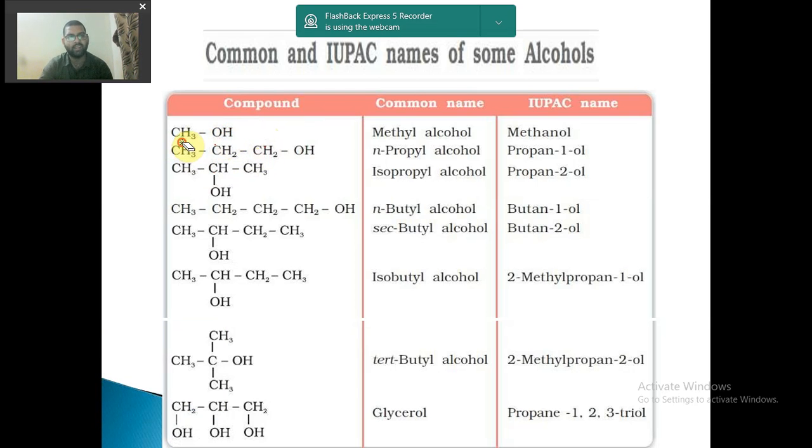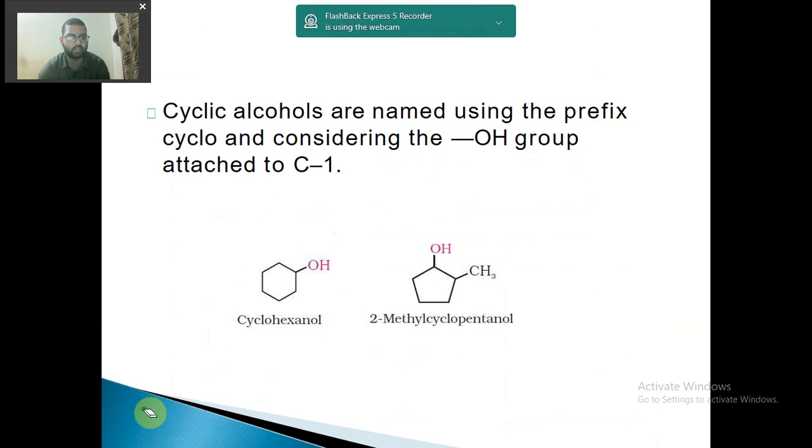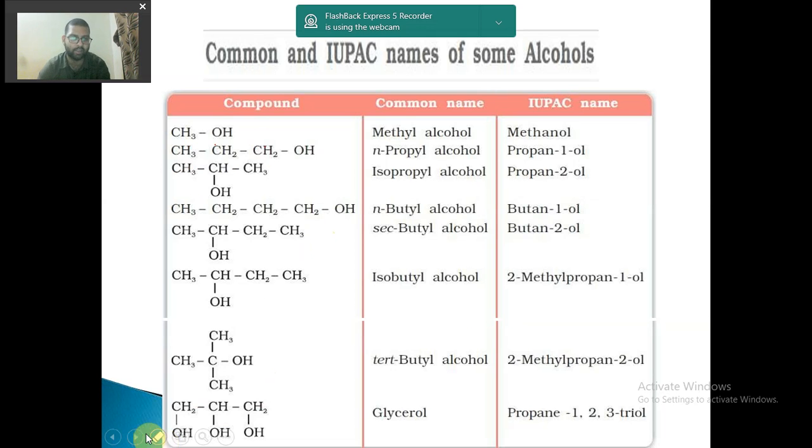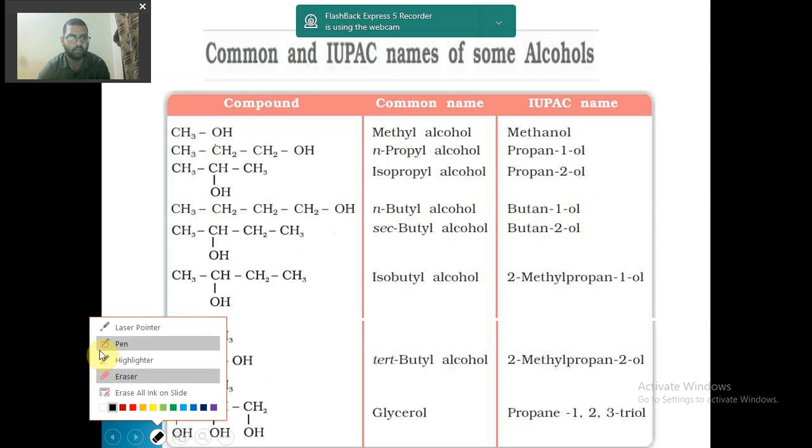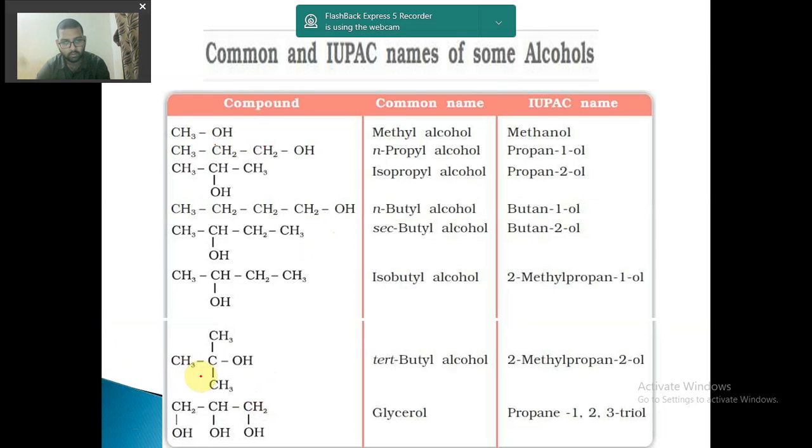And it is saying that I have to select the longest chain. What does this mean? What is meant by longest chain of carbon atoms? You see here, also it is not completely given, but let us try to understand. Now how will I give numbers to the carbon atoms?